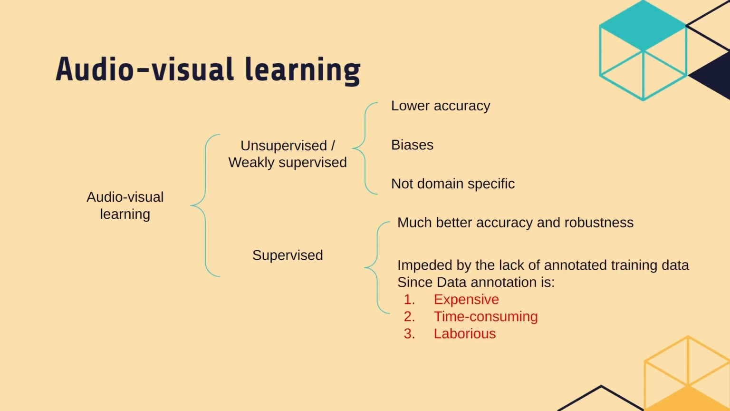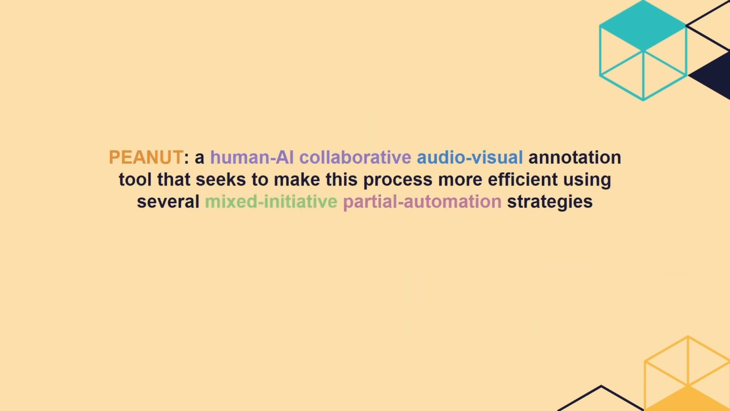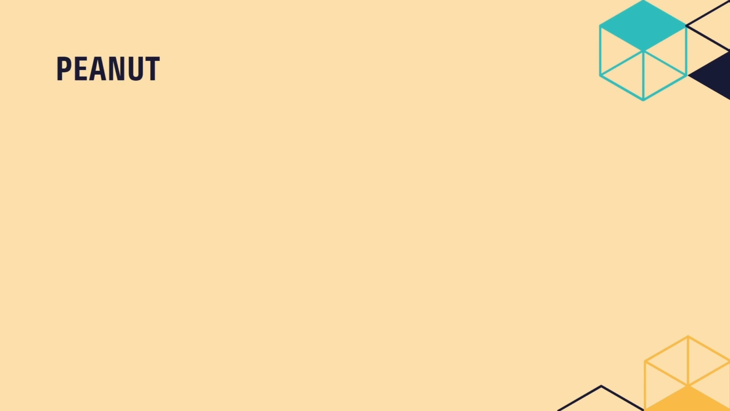However, collecting annotated ground truth data is usually a costly and time-consuming process that requires extensive human labor. To address this challenge, we design and develop Peanut, a human-AI collaborative audiovisual annotation tool that makes this process more efficient using several novel mixed-initiative partial automation strategies. Peanut facilitates the data annotation process in two aspects.